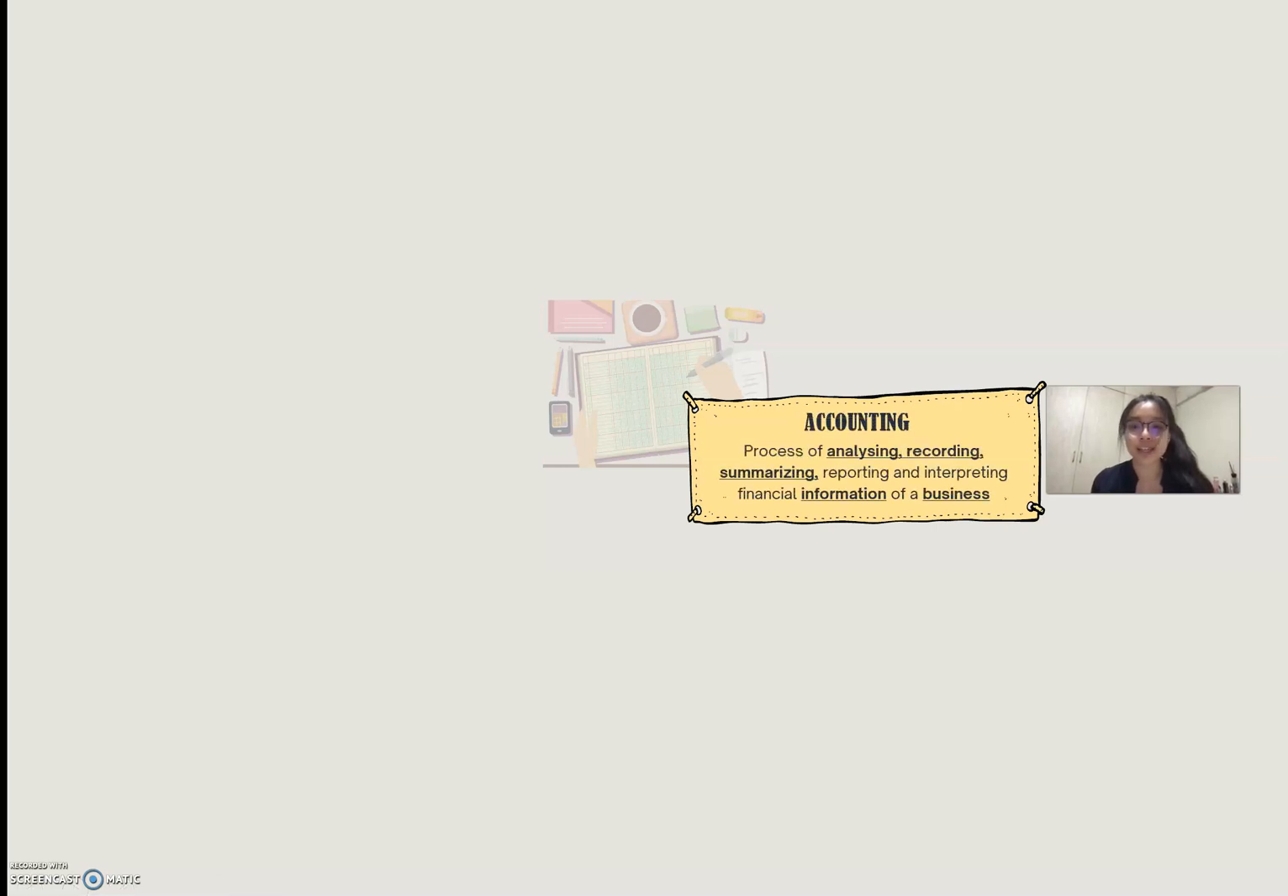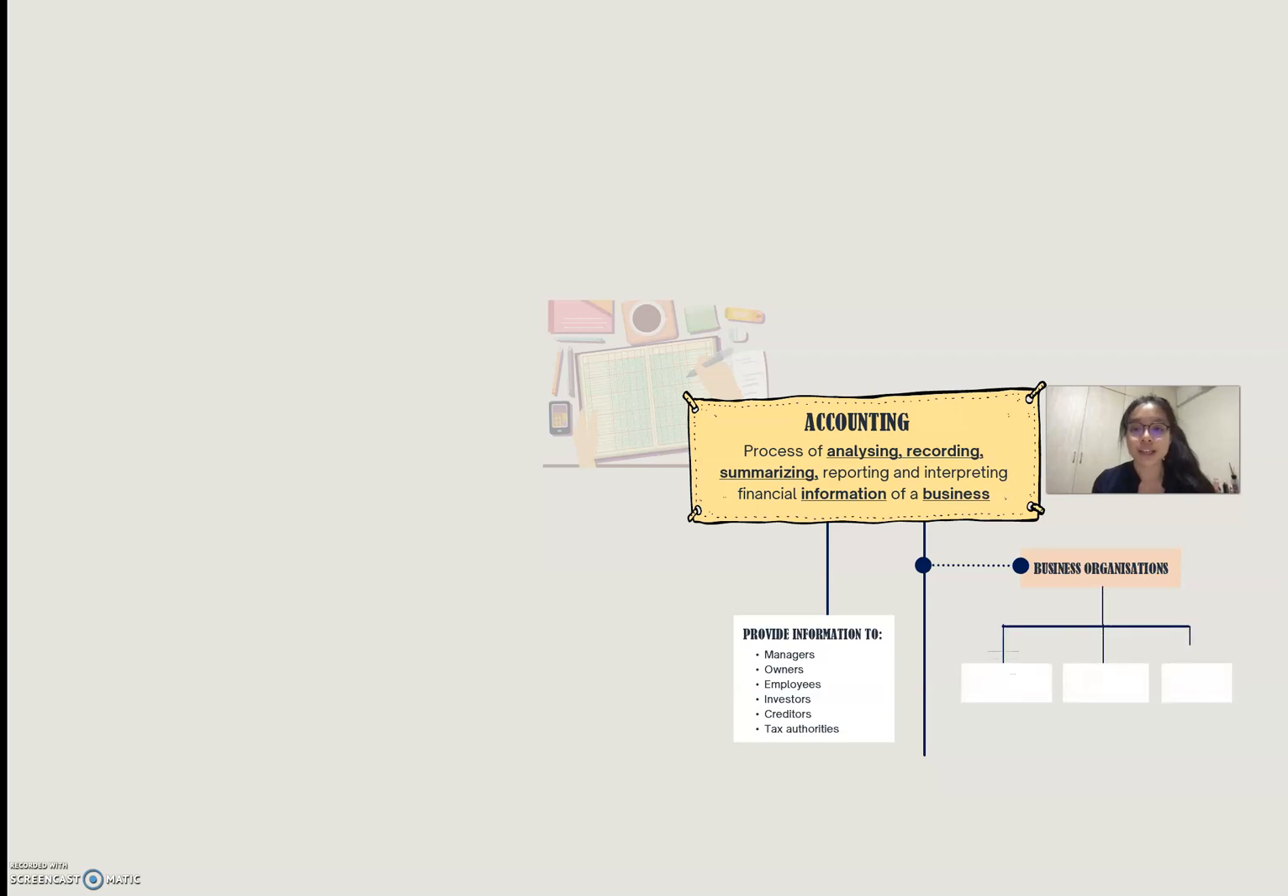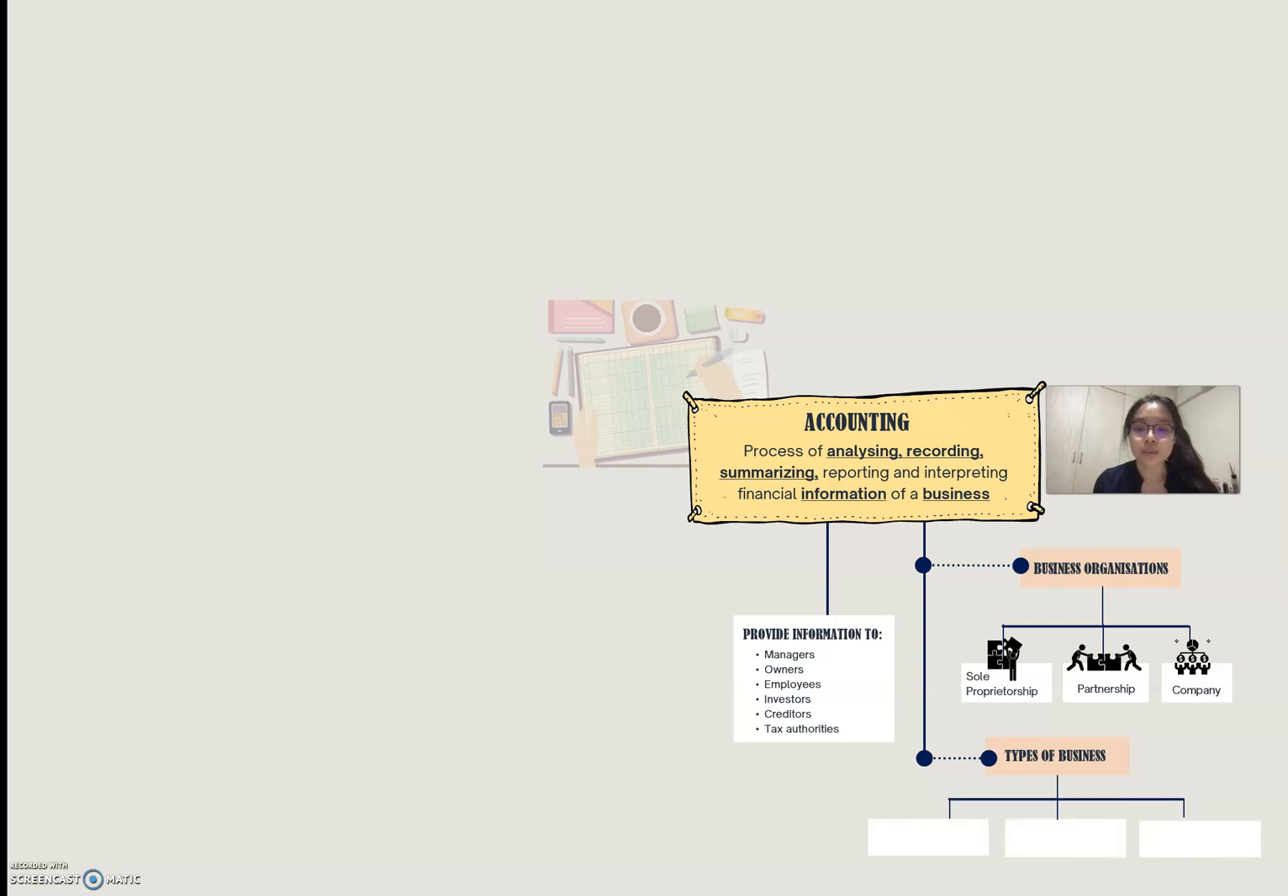Accounting is the process of analyzing, recording, summarizing, reporting and interpreting financial information of a business. It can provide information to managers, owners, employees, investors, creditors, and also tax authorities. Some business organization types are the sole proprietorship, partnerships, and company owned by shareholders. There are also a few types of business, which are respectively manufacturing, trading, and also service.